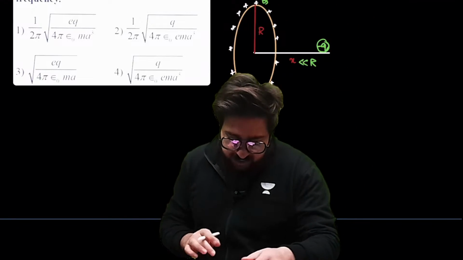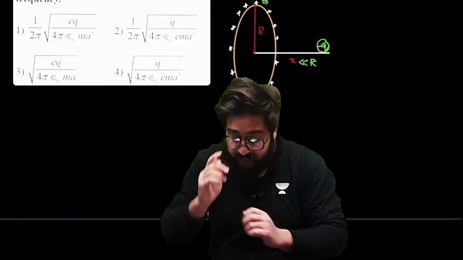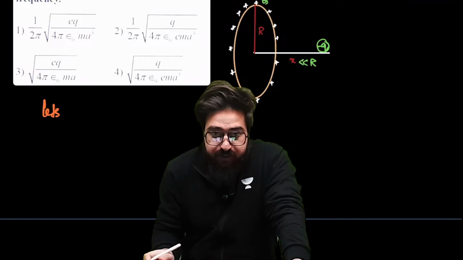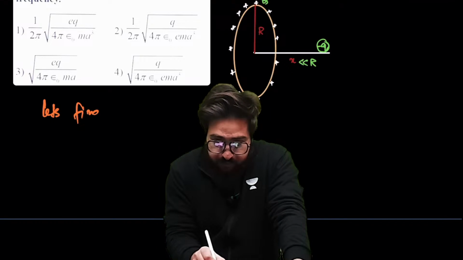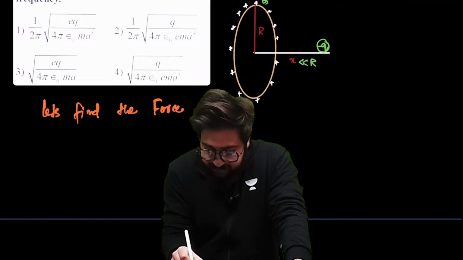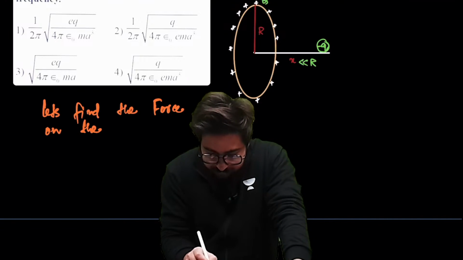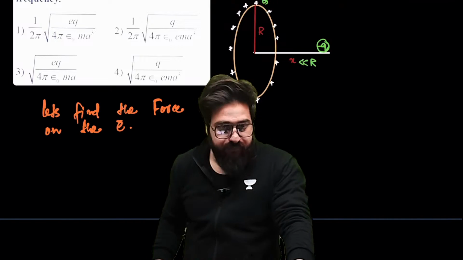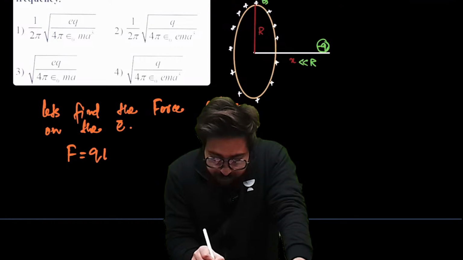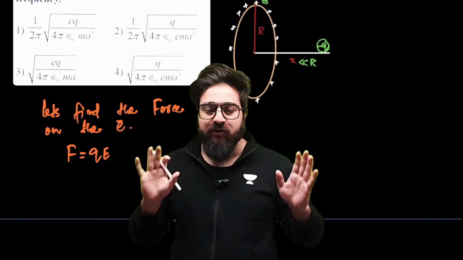First and foremost thing, in order to find the frequency, let's first find the force acting on the charge, on the electron. Listen to me very carefully. My dear people, when it comes to the force, force is equal to Q times E. You have got the charge multiplied by the electric field, you will get the force.